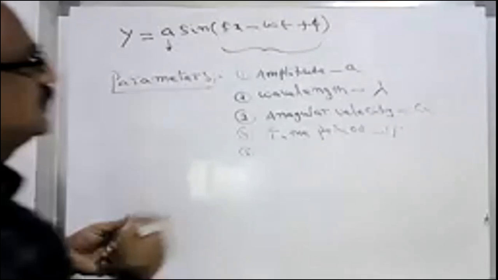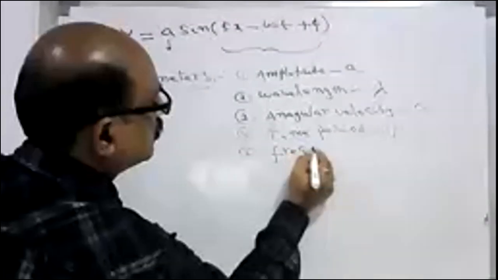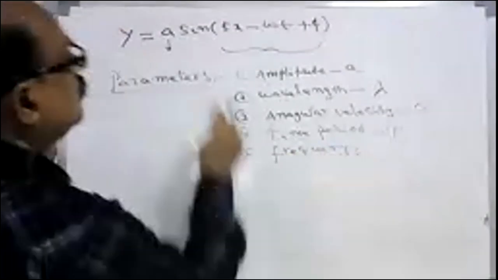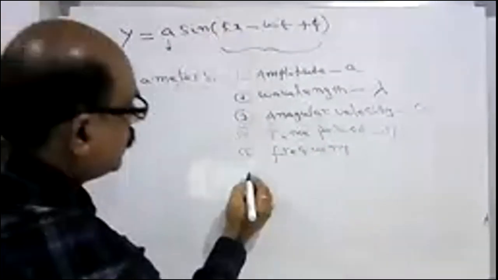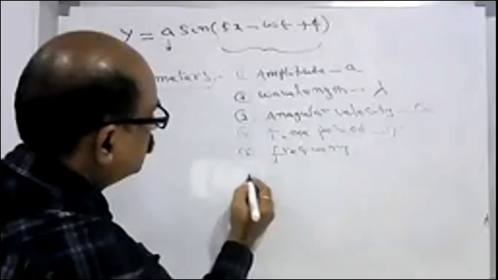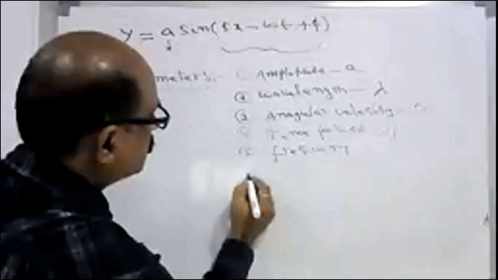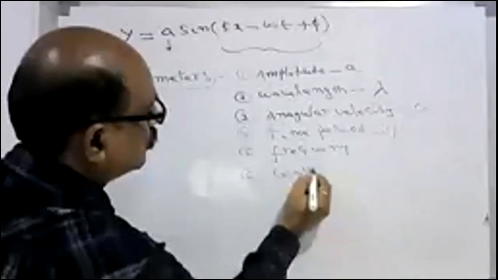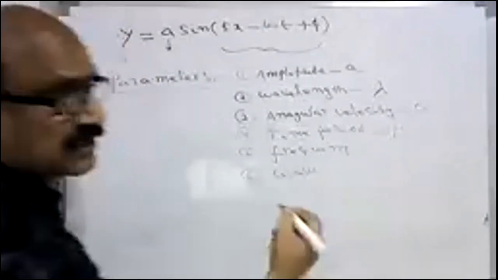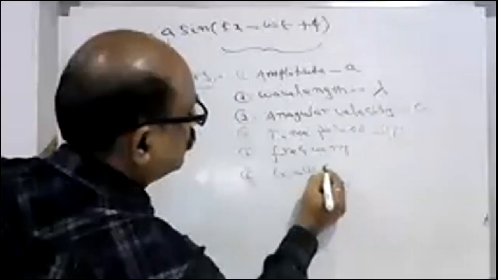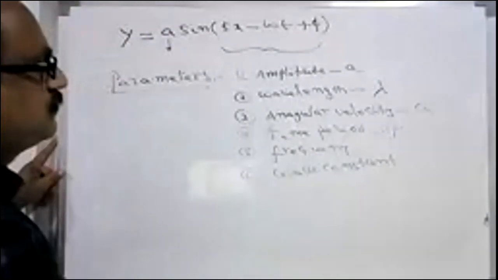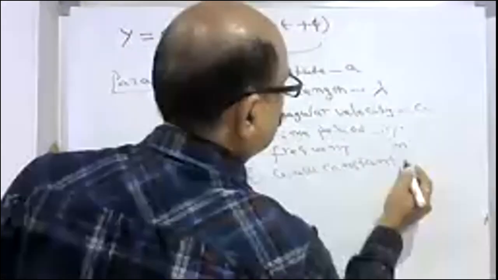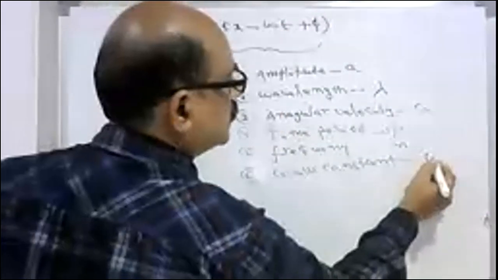Frequency is denoted with n. Wave constant, K, is also called the wave number.